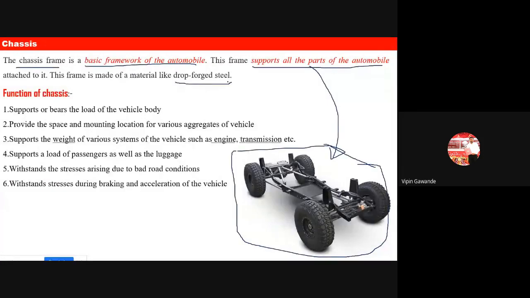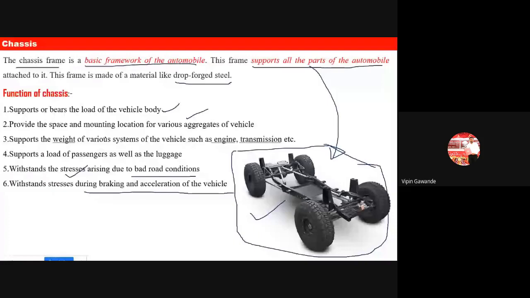We have seen the different functions of this chassis. The main function is to withstand the load of the total vehicle, the passengers, and the luggage. It also withstands the stresses which may be developed due to bad road conditions, or due to the acceleration or braking of the vehicle. So many types of advantages are there. The function of the chassis we discussed in the last lecture.